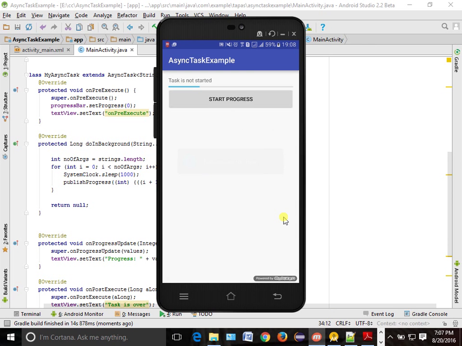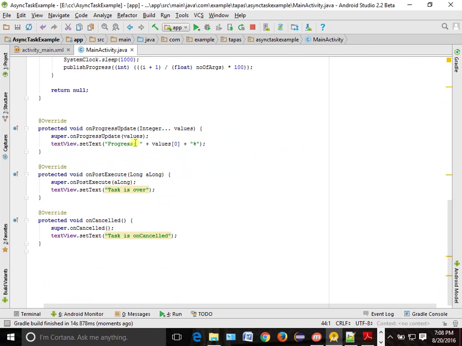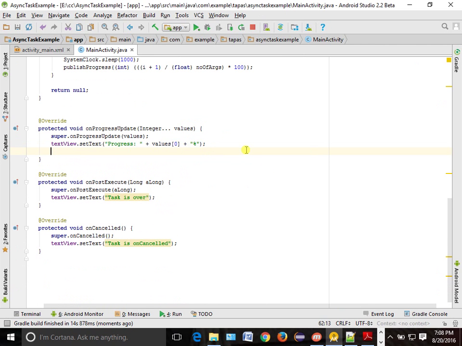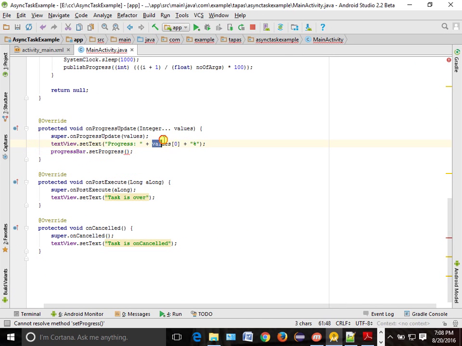See here, as soon as I create it, on pre-execute 5, sorry, it is increasing, but we did not increase the progress bar. So we have to do that also. Where will we do this? Here, on progress update. Here we have to write progress bar dot set progress equal to this much. We are setting the text, that's why the text is working, but we did not set our progress bar. So it should work now. Let's run it.